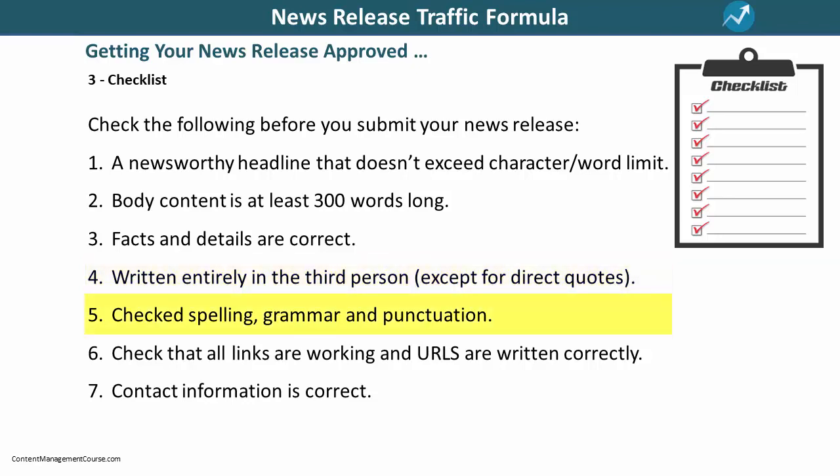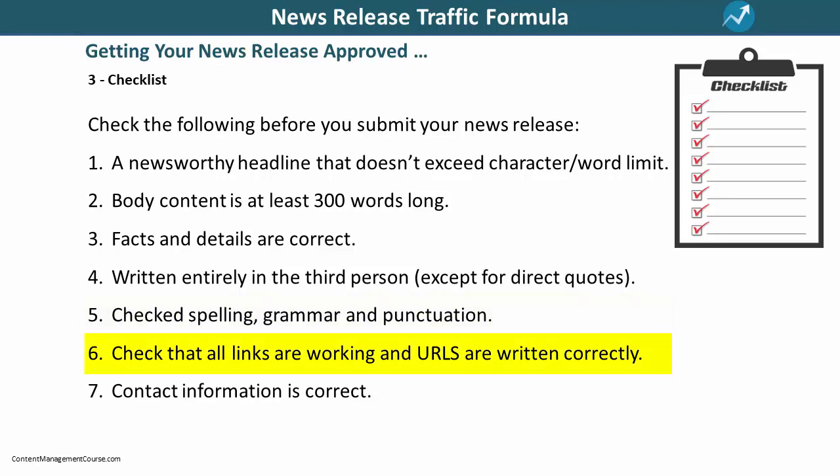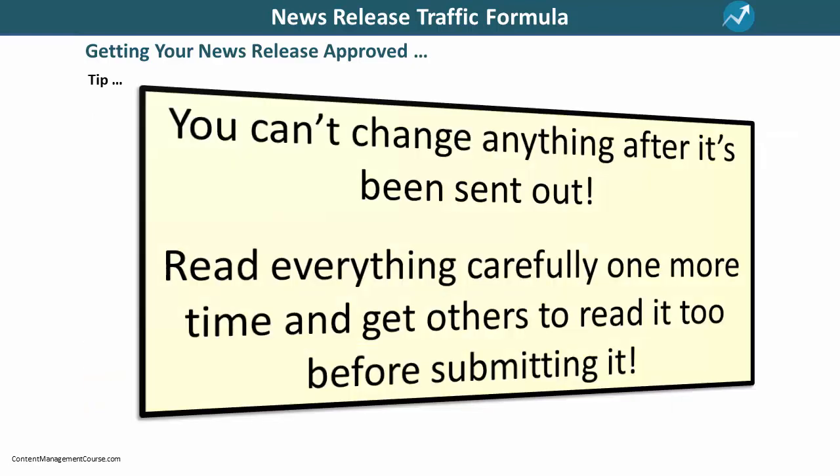5. Check all spelling, grammar, and punctuation in your content, and fix any mistakes. 6. Check that all of the hyperlinks are working, and that URLs have been written correctly. And 7. Make sure that your contact information is also correct. Keep in mind that you can't change anything in your news release after it's been sent out. So, if you don't want mistakes showing up on hundreds of news sites, read your press release carefully one more time, and get other people to read it too before submitting it for final approval.